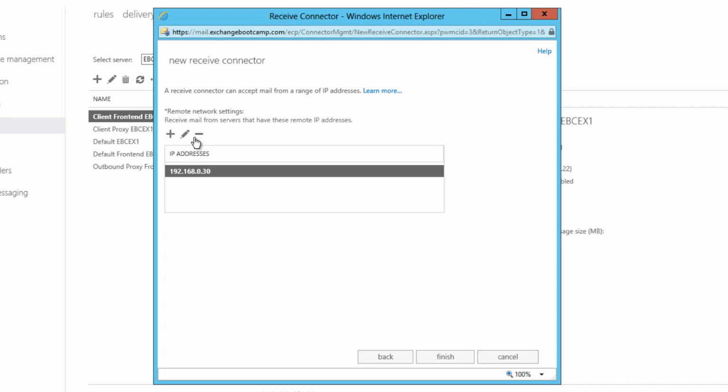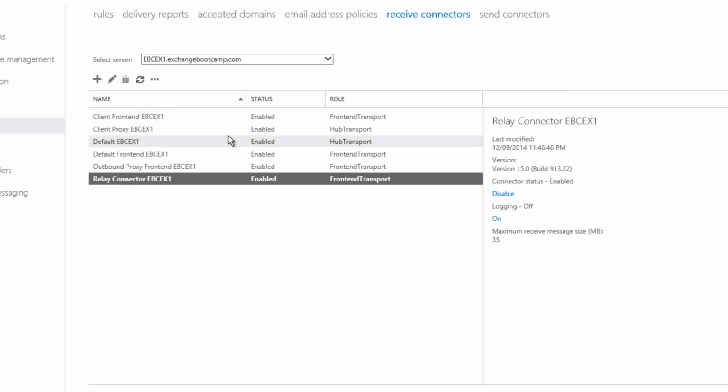Okay, this needs to have at least one entry in it before we will let you proceed to the next part of the wizard. Click on Finish, and now that relay connector is in place. So now we need to configure some extra settings for the permissions on the receive connector, so it will work the way we want it to.